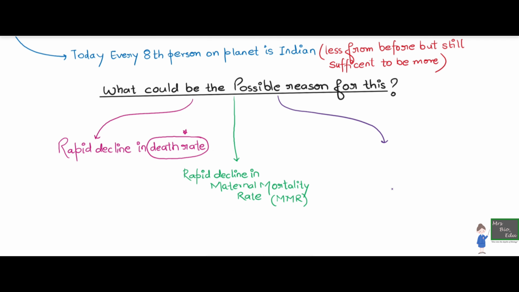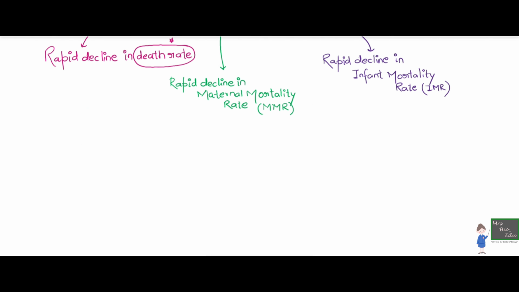Moving on, the next reason is the rapid decline in the maternal mortality rate. Maternal mortality rate means the mothers after giving birth are usually now taken very good care of, so their death has also decreased a lot, and also the rapid decline in the infant mortality rate. So now we are not getting a lot of stillbirths that we used to get before. All of the above three reasons can be concluded to be because of the increase in the medical facilities that we have and the increase in the technology that we use for those techniques.